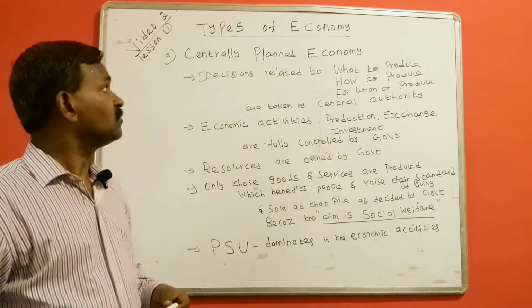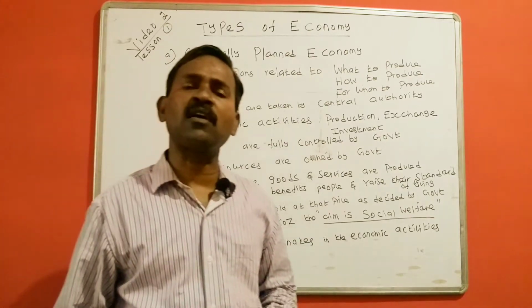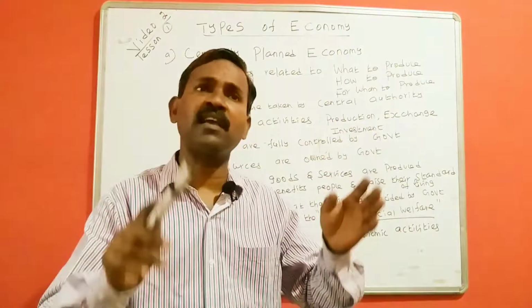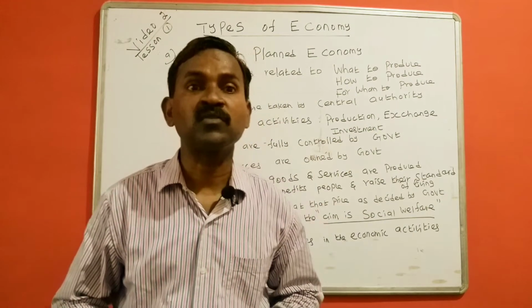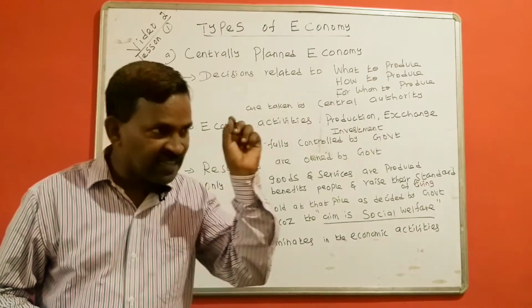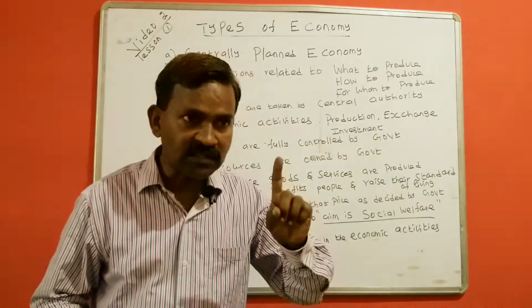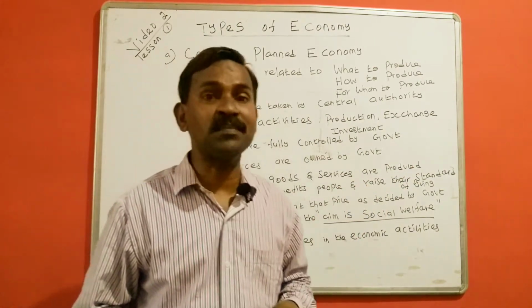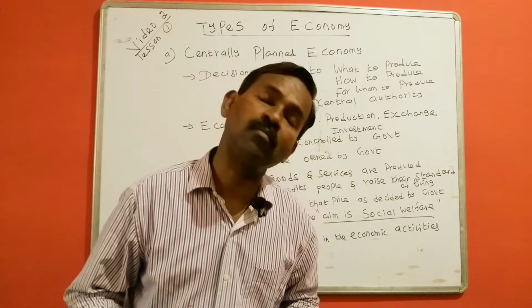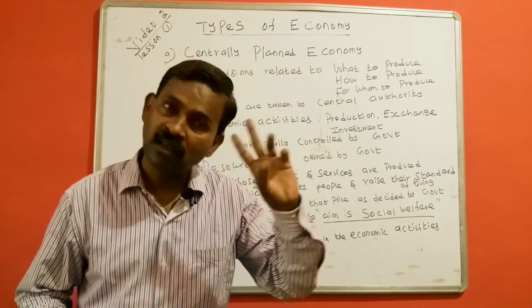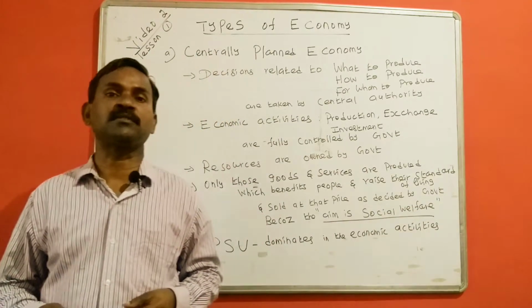There are 3 types of economy. On what basis do we classify the economy into 3 types? Based on some factors. Who makes the decision? Is the decision made by the government or private entrepreneurs or jointly by both? This is number 1. Based on this, economy is classified into 3 types.